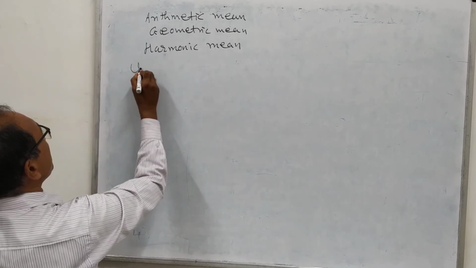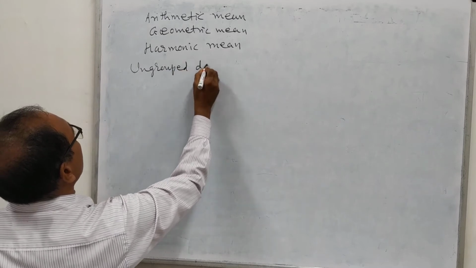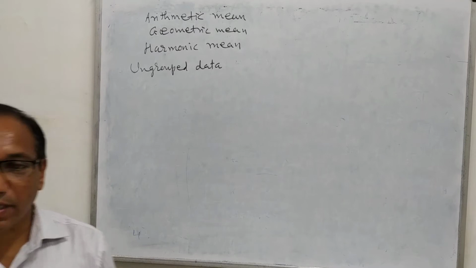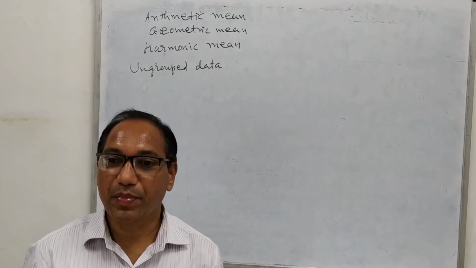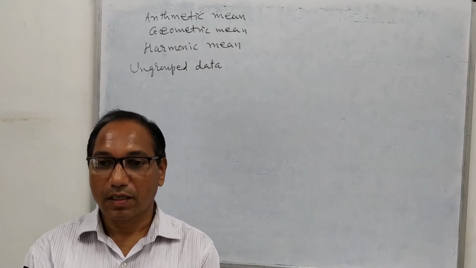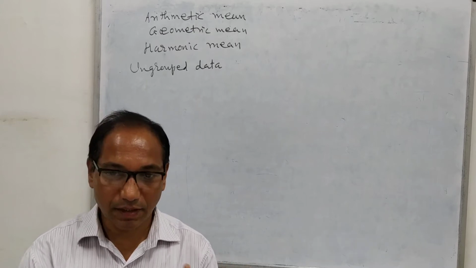First for ungrouped data. As I told you, we will always consider ungrouped data and grouped data. In grouped data we will consider two types: simple frequency distribution and grouped frequency distribution. In a grouped frequency distribution, the values of x are involved class wise, that means interval wise.